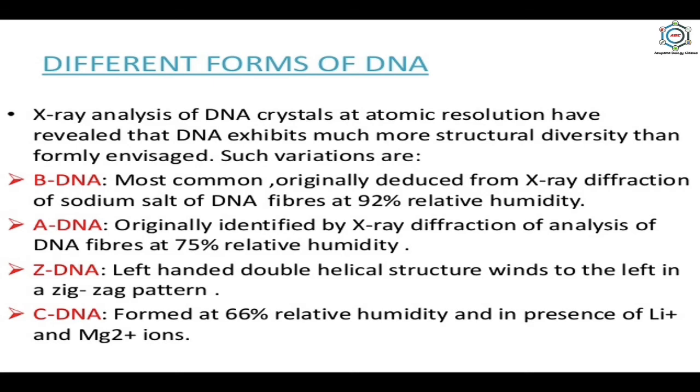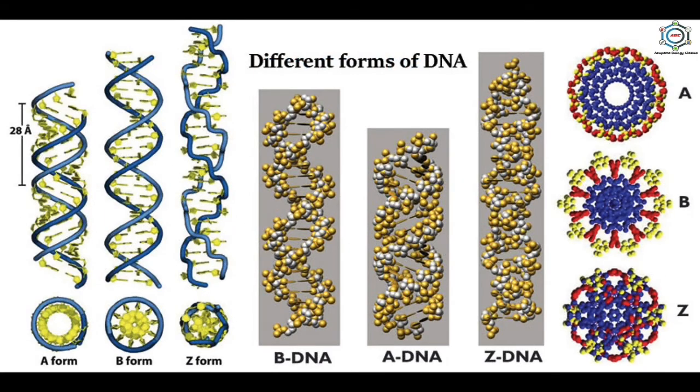Z-DNA is a left-handed double helical structure that bends to the left in a zigzag pattern. And the last is C-DNA, formed at 66% relative humidity and in the presence of Li, that is lithium, and magnesium 2+ ions. Here in this picture you can see the differences between the various types of DNA, that is B-DNA, A-DNA and Z-DNA.